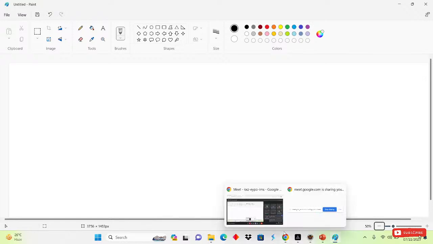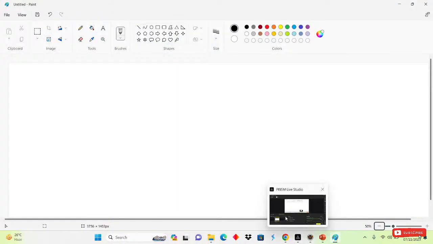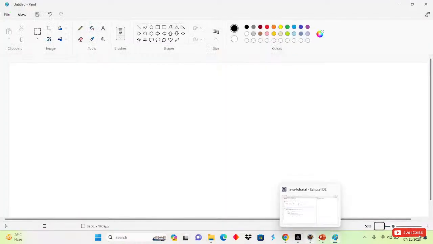See, suppose I am opening this task, that is Chrome. I am using this one, that is Prism Live Studio. After that, Eclipse, then PowerPoint and Paint also. I am executing all these tasks at the same time. That is only known as multitasking. Executing multiple tasks at the same time is called multitasking.